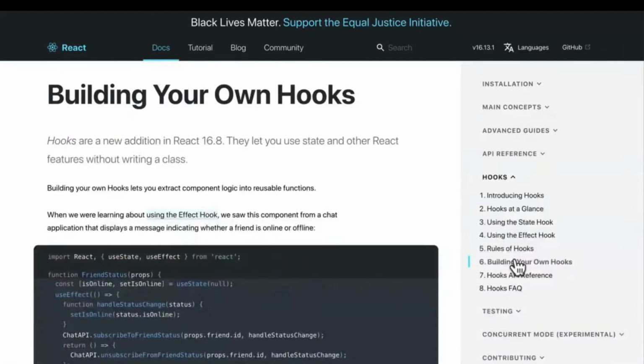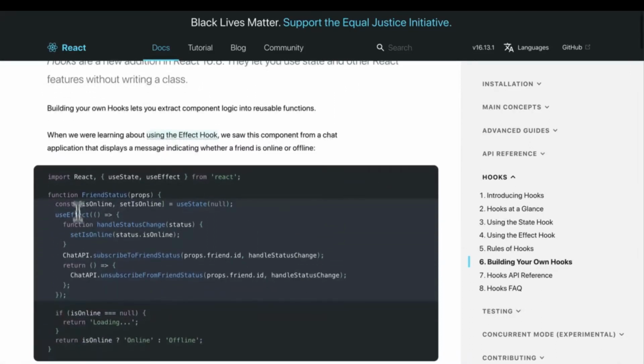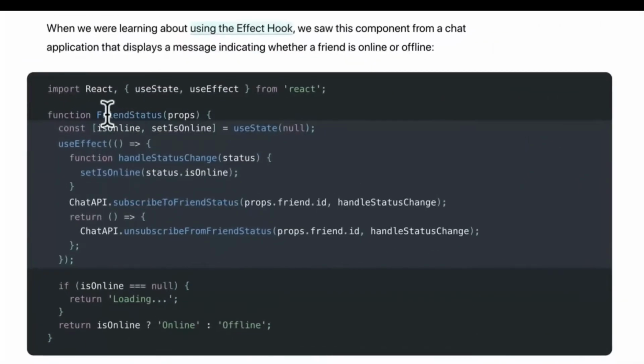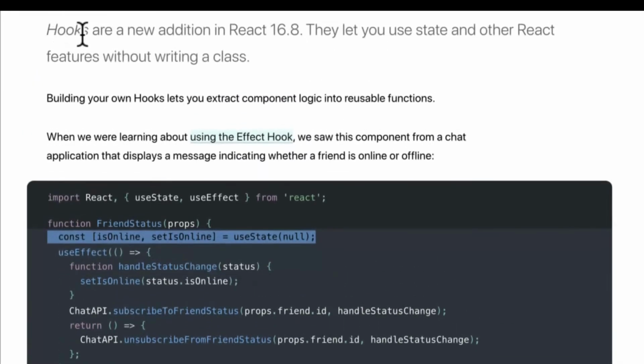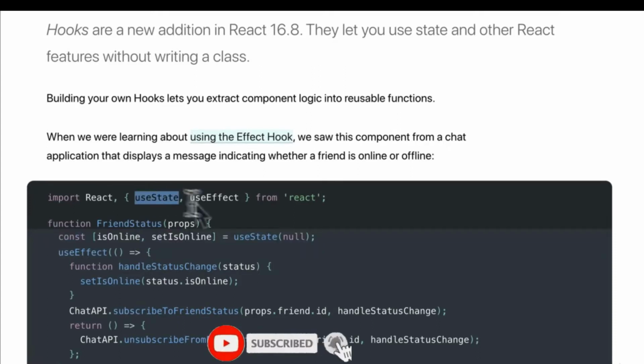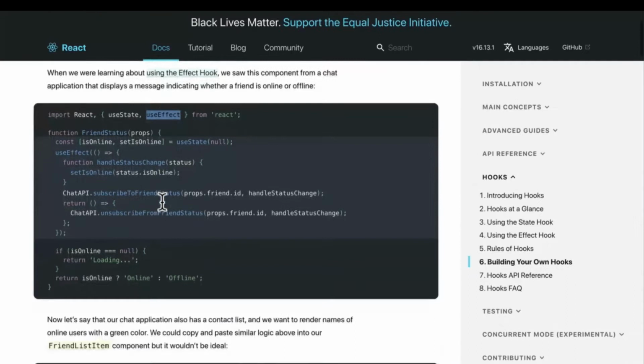Finally, you can actually build your own hooks. Remember, one of the main motivations that React introduced hooks was to have reusable state logic. If you have complex state logic, like let's say in here, having a friend status with isOnline and setIsOnline that you want to use across different components, you can actually create your own hooks and combine useState and useEffect and share it across components.